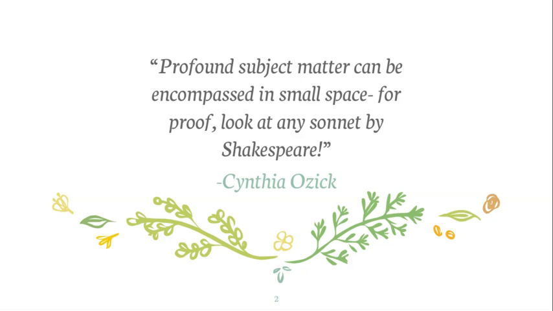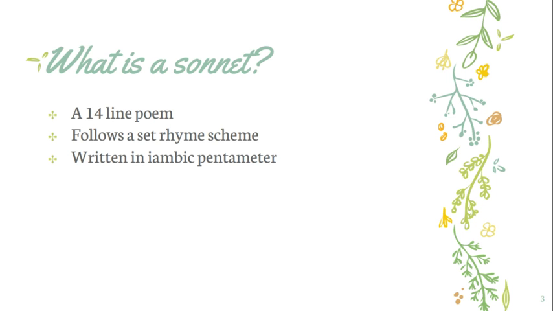So lots of different poets prefer different forms of poetry. Sonnets are a very structured type of poetry, but I think that it allows us to have a lot of deeper conversations about the meaning of the poem, especially when we look at the form. So a sonnet is basically just these three things. All sonnets follow the same form. It is a 14-line poem. It follows a set rhyme scheme, and it is written in iambic pentameter. And we're going to talk about what those three things mean as we go through.